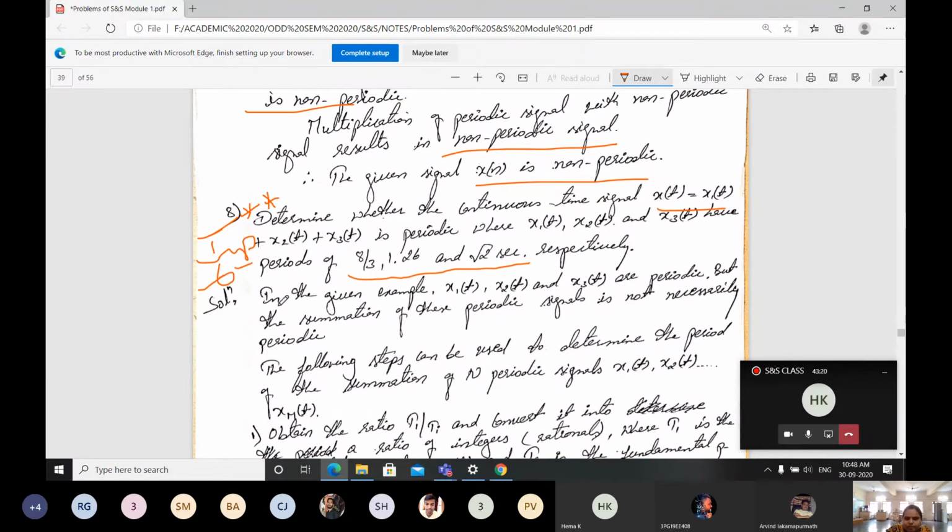In the given example, x1 of t, x2 of t and x3 of t are each given to us as periodic. But the summation of these periodic signals is not necessarily periodic. When I add all the periodic signals, it may be periodic or it may be non-periodic. We don't know which, because we only have assumptions. They just gave the periods of the individual signals. When I add them, the signal may change into a different one. It may or may not be periodic. That's what is meant here.